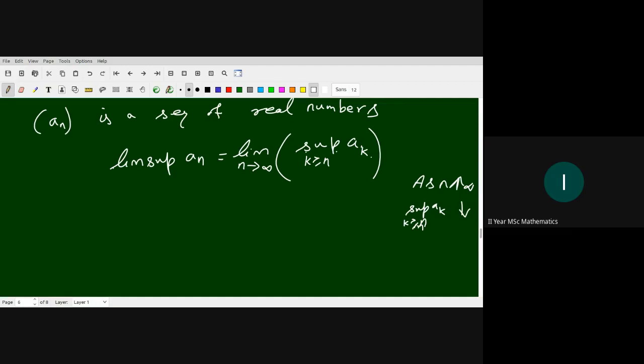So the limit will be the infimum over n of the supremum over k greater than or equal to n of ak. This is the definition.